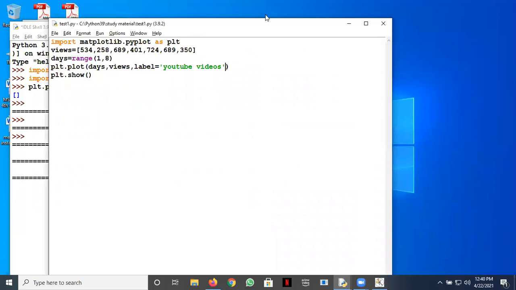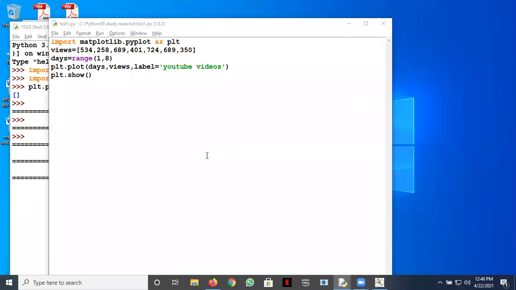Manpreet, Angad, okay, good. Let's ask Manpreet. Sir, label simply labels YouTube videos at any part of the graph, and we have to use the .legend function for it. What is the meaning of legend? You are saying that if we want to write something anywhere on the graph, it is a label, and it is called with legend. Yes, sir. I don't agree totally with you. Let's ask Angad if he has a different answer. Manpreet, your answer is correct, but the explanation is not.